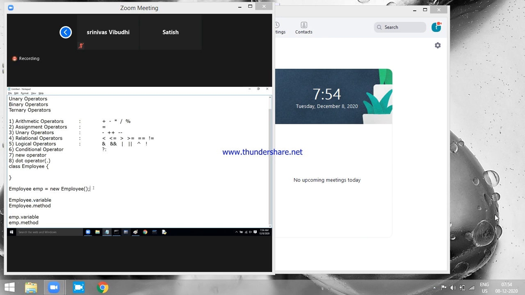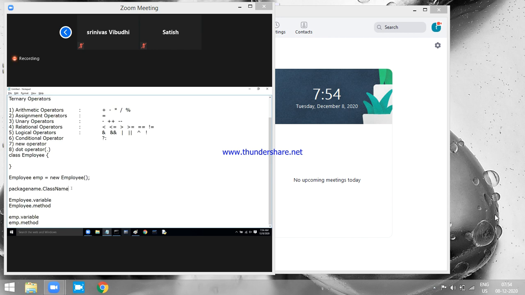And we learned some word called package. Do you remember? Package. A package is a collection of classes. Now a package may contain multiple classes. Which class you want to access, that class can be accessed with the help of the dot operator.